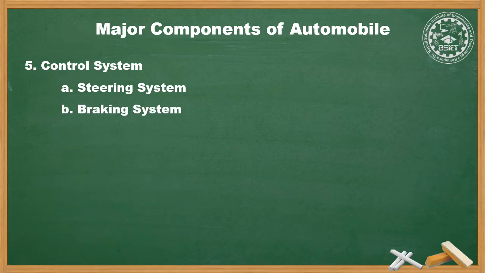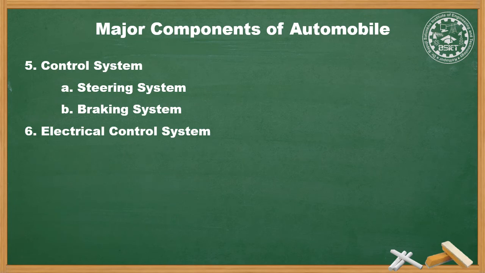Second, the braking system. The braking system provides safety to the vehicle by stopping quickly or slowing down the speed while going down a slope. The brakes are mounted on the wheels of a vehicle.